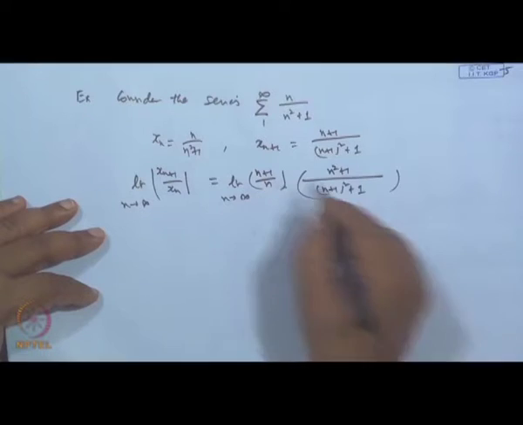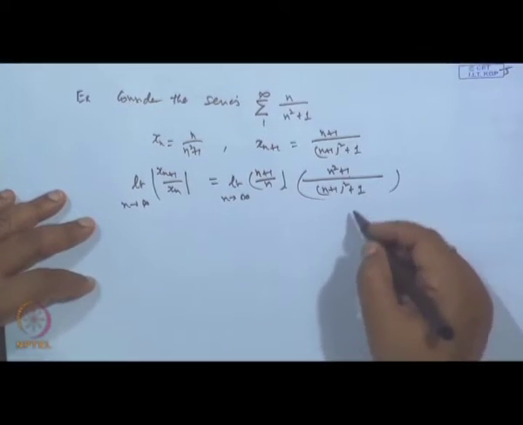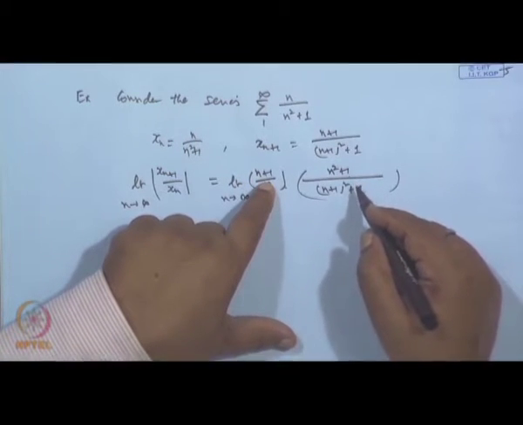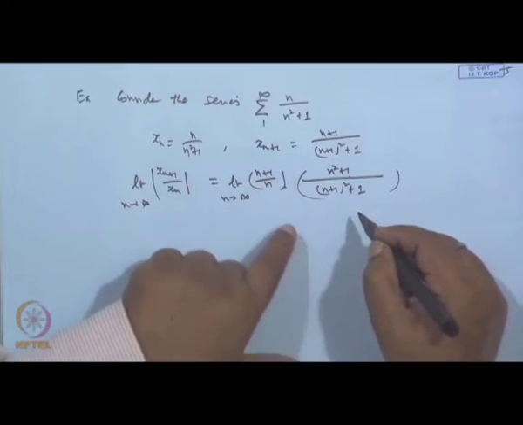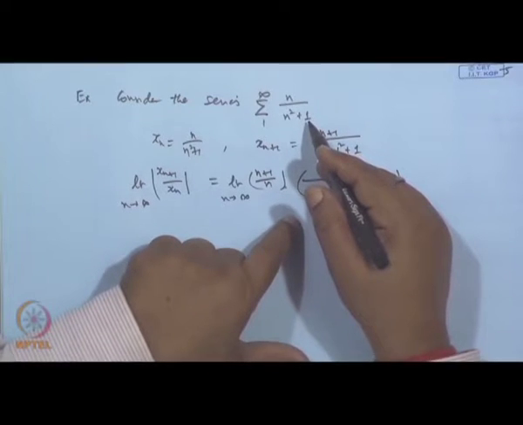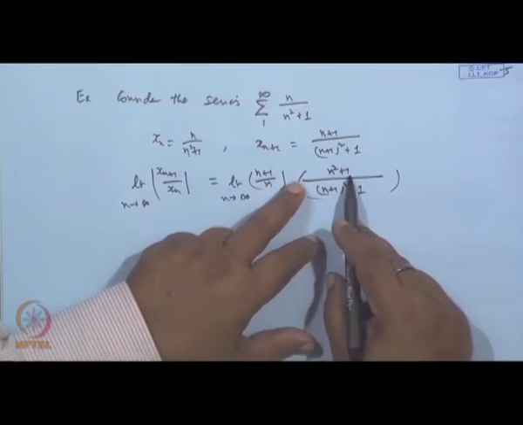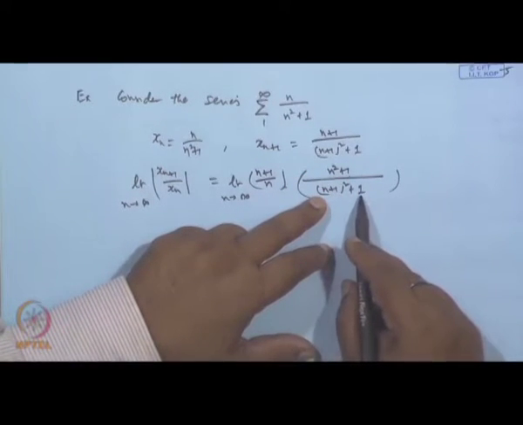Now, the limit of this is 1, again when you divide by n square. Then for x n plus 1 by x n, the n over n plus 1 limit is 1. Let us see, n square plus 1, so 1, then 1 and plus 1, 2.